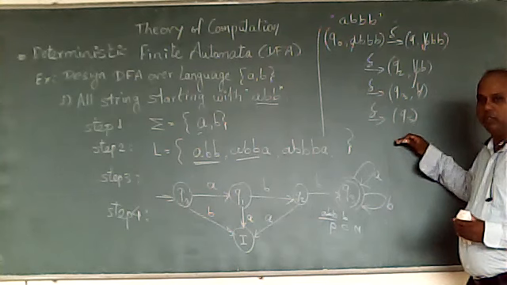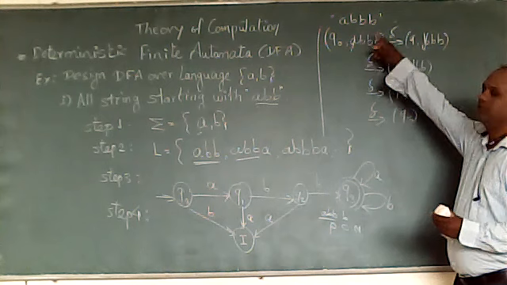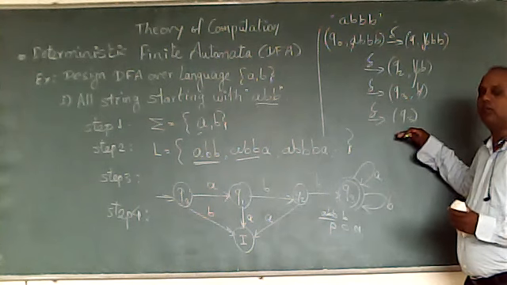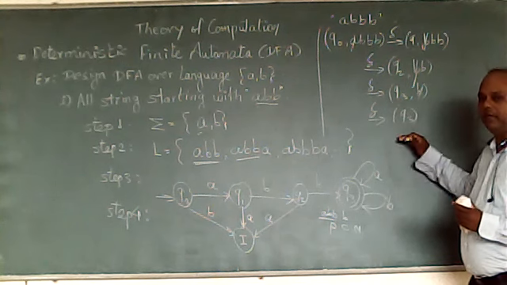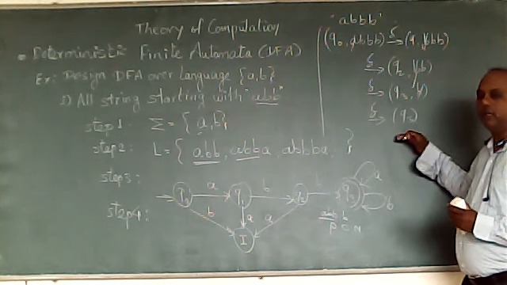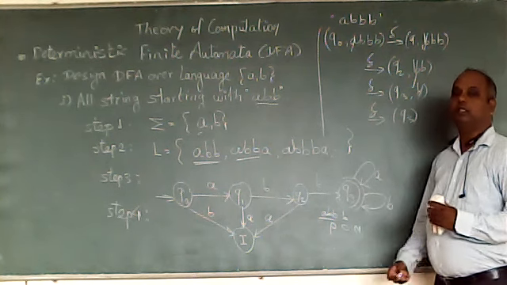So at the end, the state we are getting is a final state, which means this is a valid string. If I am getting an invalid state or a non-final state, we will say it is an invalid string. If I am getting a final state, we will say it is valid. If I am getting a non-final state, we will say it is invalid.